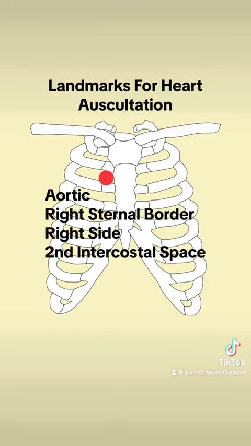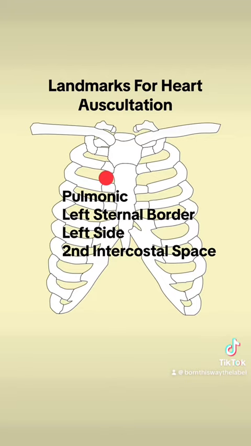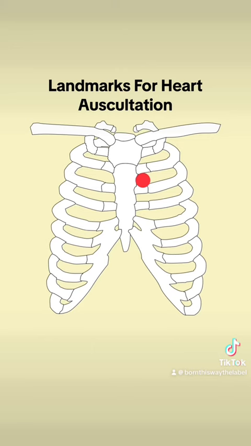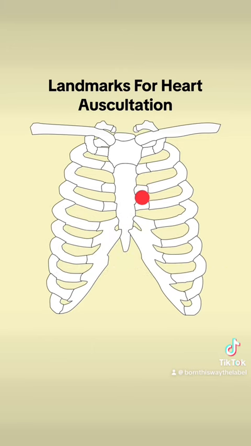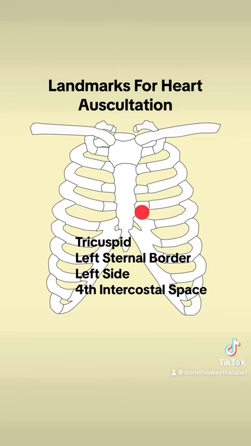Aortic, right side, second intercostal space. Pulmonic, left side, second intercostal space. Erb's point, left side, third intercostal space. Tricuspid, left side, fourth intercostal space.